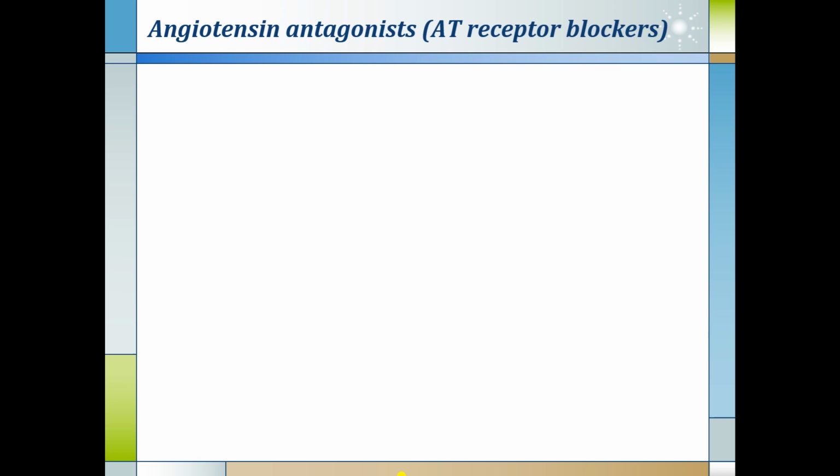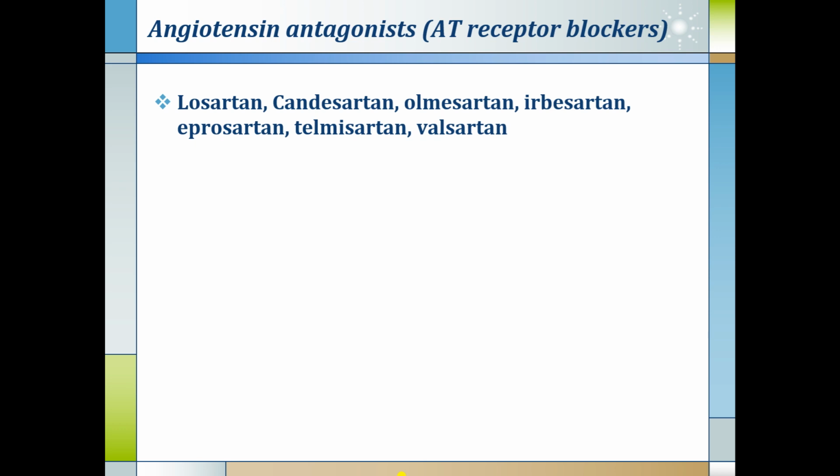Now we come to another class of drug, that is angiotensin receptor blockers. Till now we have discussed ACE inhibitors, captopril, enalapril, ramipril, and many more. Now we move to the next category, that is angiotensin antagonists or AT receptor blockers. Drugs in this category are losartan, candesartan, olmesartan, irbesartan, telmisartan, valsartan, etc. Here you can see that they all have the suffix sartan. So the drugs having the suffix sartan belong to angiotensin antagonists.